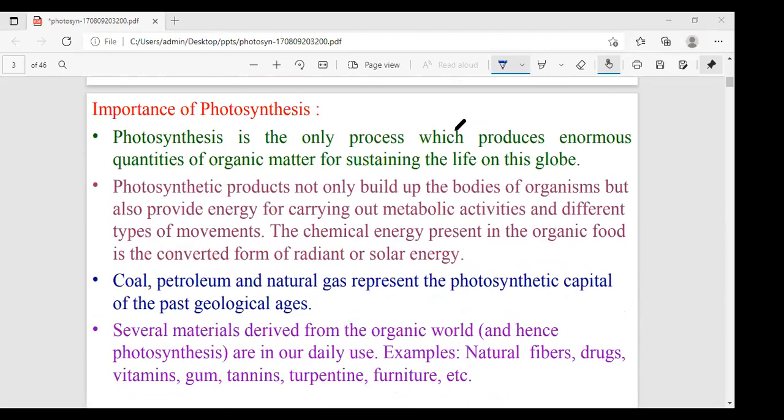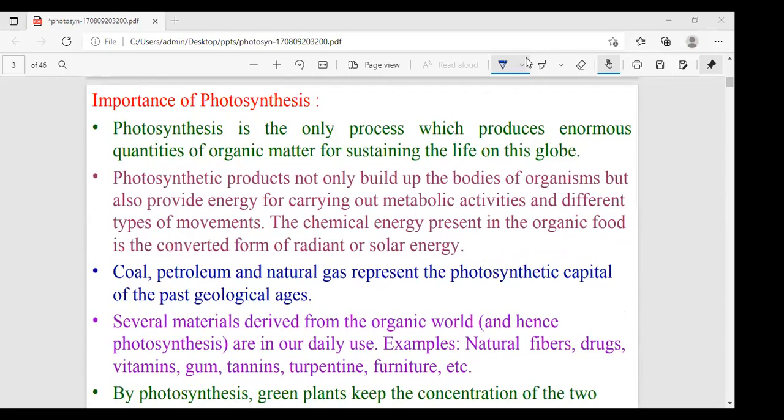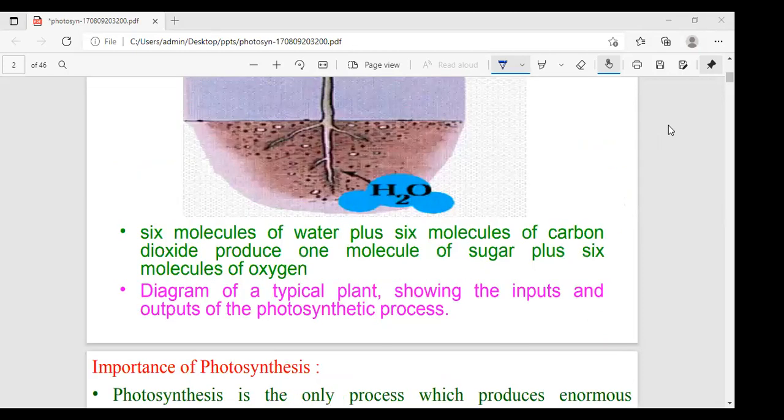Okay, next one. In photosynthesis, another very important and interesting point is that the carbohydrates produced during photosynthesis are converted into many organic molecules.